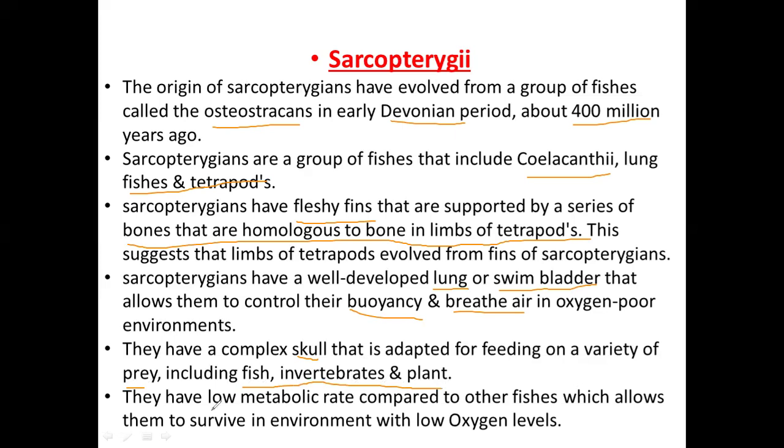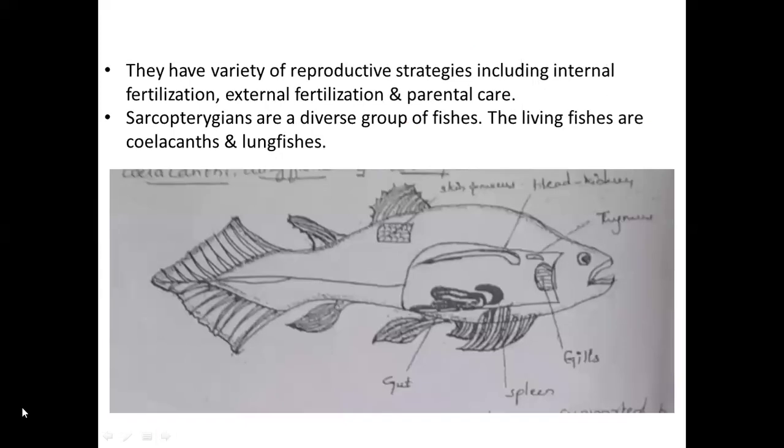Compared to other fishes, they have a very low metabolic rate, so they can stay even in low oxygen levels. Even if the surrounding water or air has very little oxygen, the sarcopterygians can still survive. And they have a variety of reproductive strategies: either internal or external fertilization may occur, and a unique kind of parental care is also present.